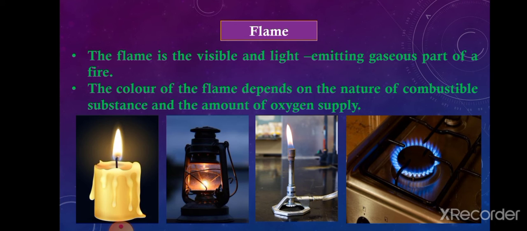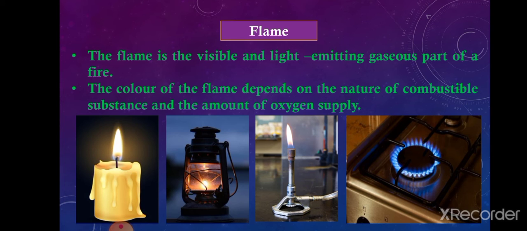So what is flame? Flame is the visible and light emitting part. Light emitting means it emits light also. So it is a visible and light emitting gaseous part of a fire. When you see fire, the part which is visible to our eyes, which emits light, and which consists of gases also, this part is called flame. So flame is simply the visible light emitting part of the fire.